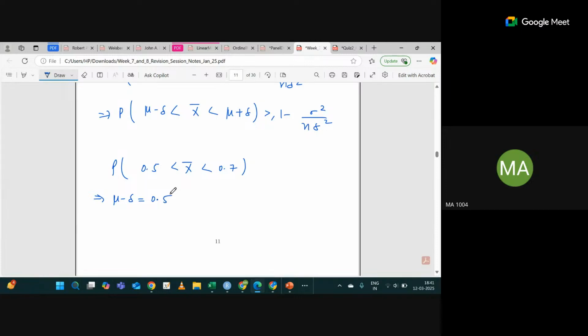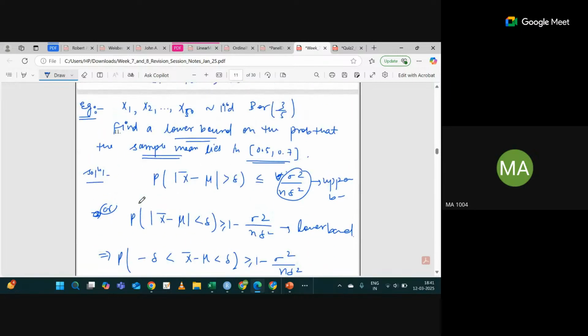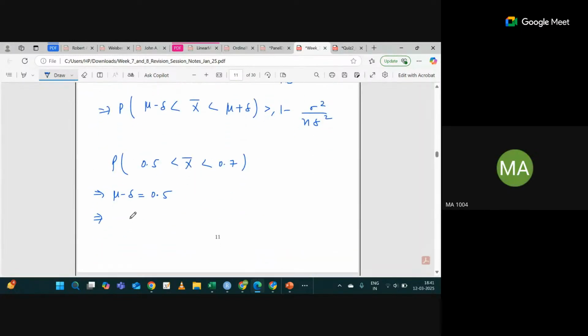Yes, sir. And what is the mu? Mu means the distribution mean. So this is P, which is 3 by 5 only, into 50. So this is 3 by 5 minus delta equal to 0.5. So what will be the value of delta? Delta will be 3 by 5 minus 0.5, which is 0.1. So we got the value of delta.